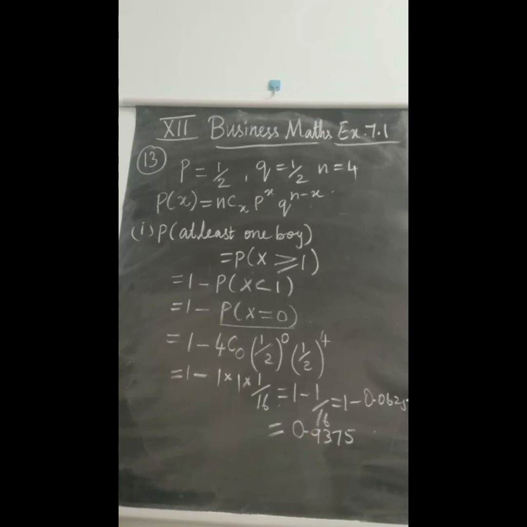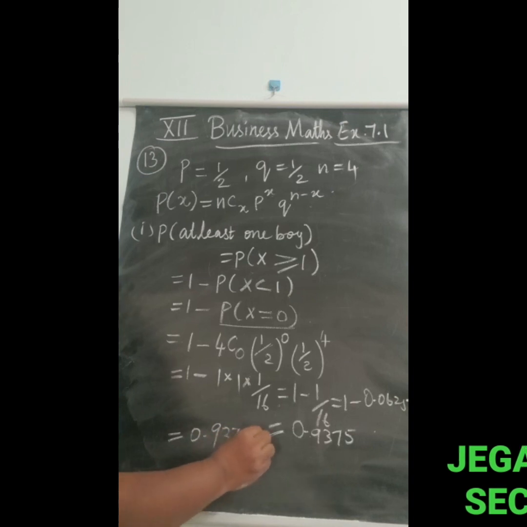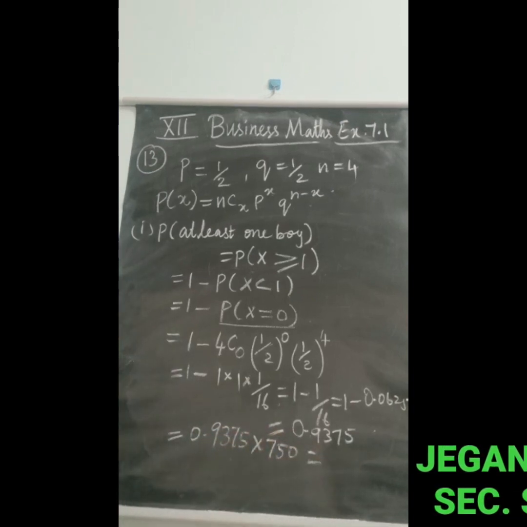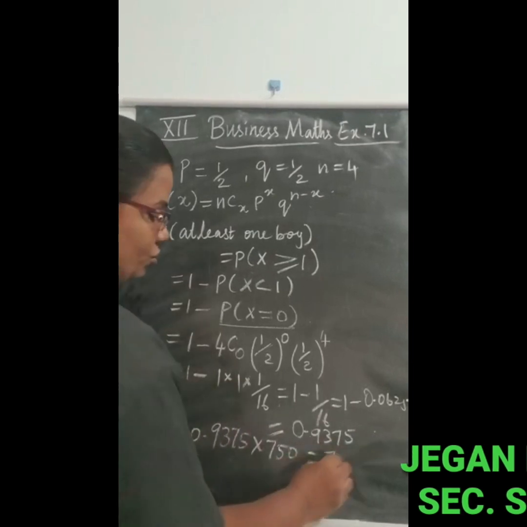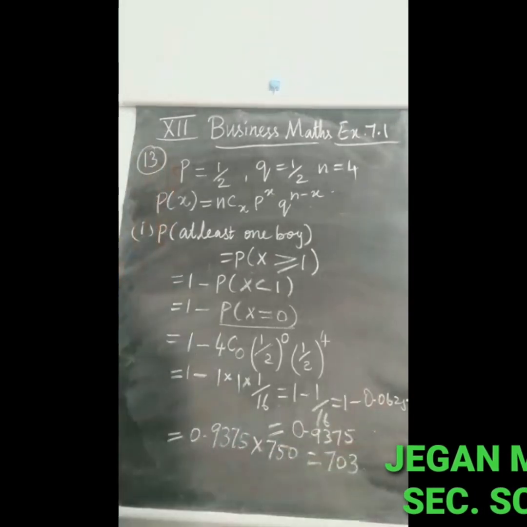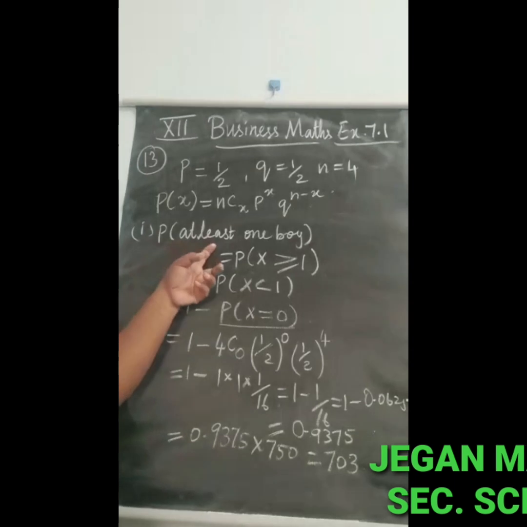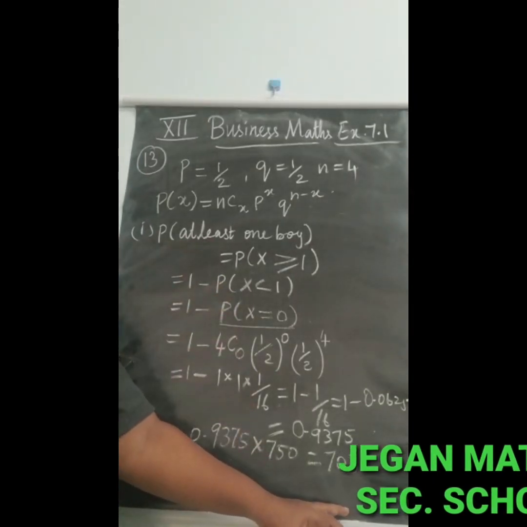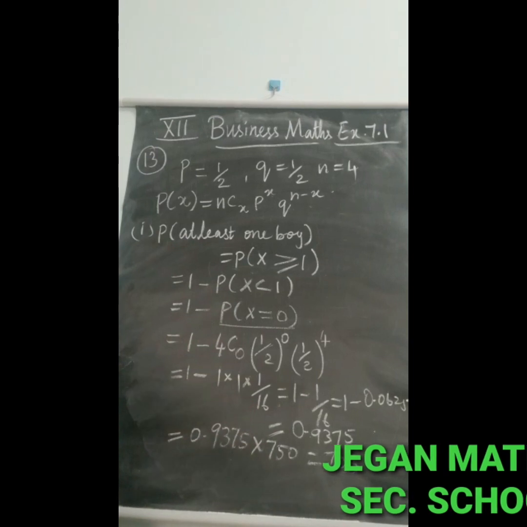Hence the number of families among 750 having at least one boy is 0.9375 into 750, and we get the answer 703.